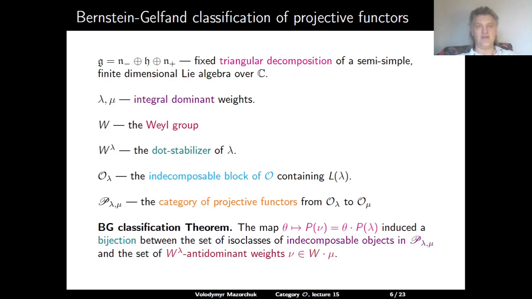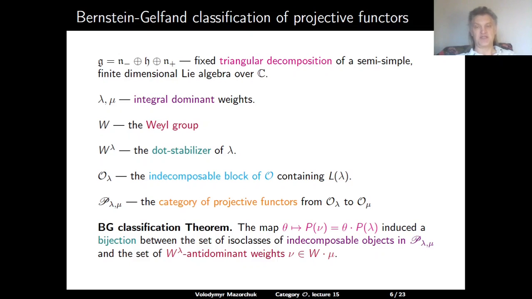Then Bernstein-Gelfand's classification says that there is a bijection between the set of isomorphism classes of indecomposable projective functors from O_lambda to O_mu and the set of W^lambda-antidominant weights in the dot orbit of the weight mu.